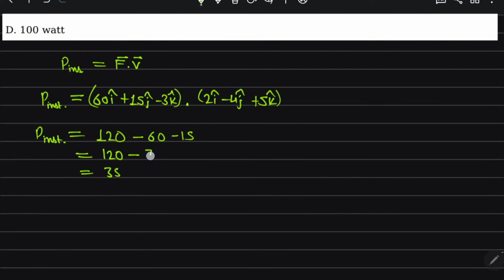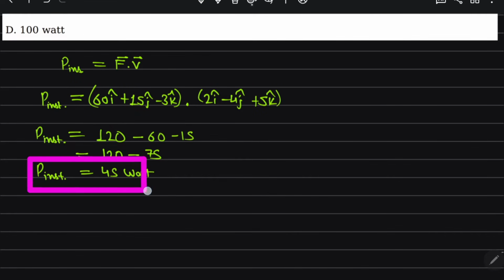Sorry, this was our wrong calculation. So 120 minus 75 is 45 watt. So instantaneous power is 45 watt. So I proceed for the next question.